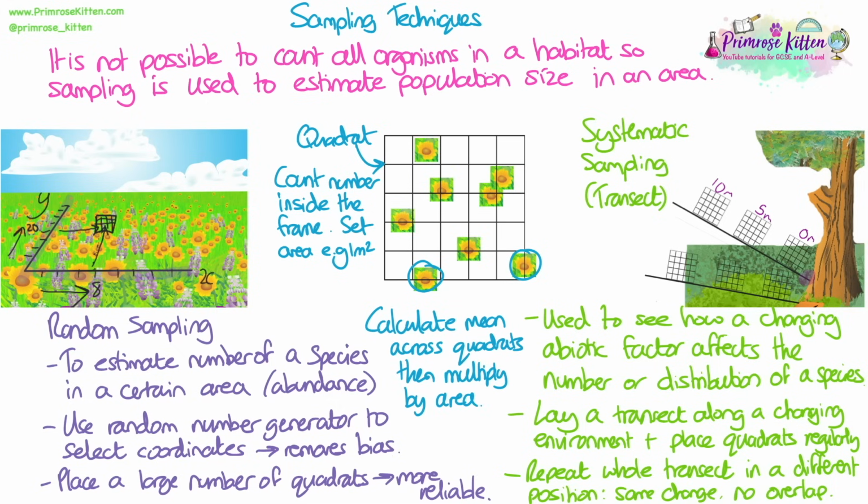For both, you would calculate a mean across your quadrats. For random sampling, you could then multiply it by the area of the field that you are measuring to estimate the total population size. For the transect, you would take the mean from each of the quadrats from the same distance along the transect to show the mean number of each species at each distance.